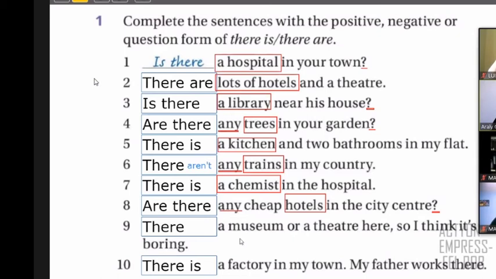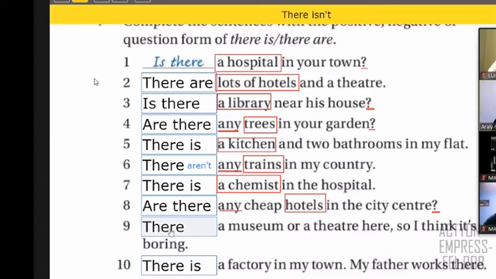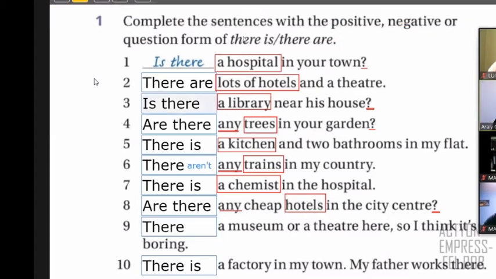Number nine, in this case, it says a museum or theater. So I think it's boring. If you think it's boring, it's because maybe there isn't, right? There isn't a museum. So I'm going to put it here: there isn't. So there is no entertainment, right? So there isn't a museum or theater. And number 10, we have a factory. So factory is one factory. So you say there is, right? So that's basically what we have in this part one, class. Let's continue now with the next part.